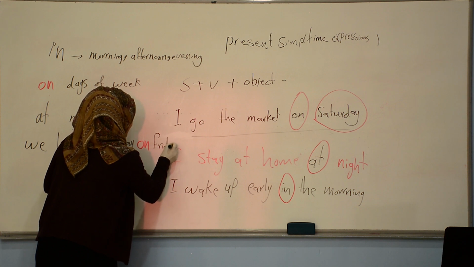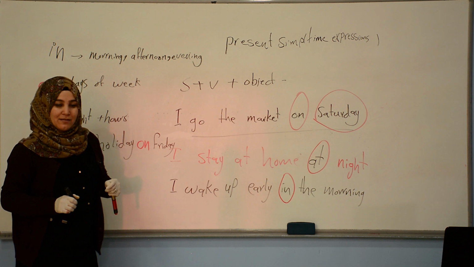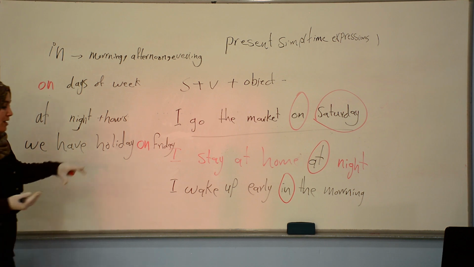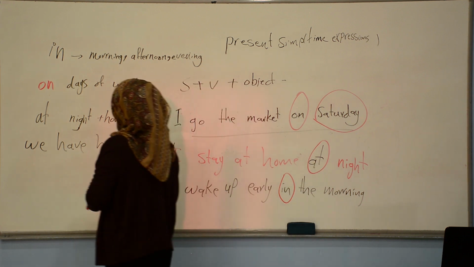Okay, guys? We have a holiday on Friday. Or you could say that I can't wake up early on Sunday. That's also possible, okay?